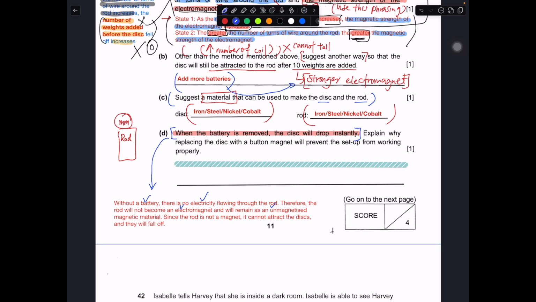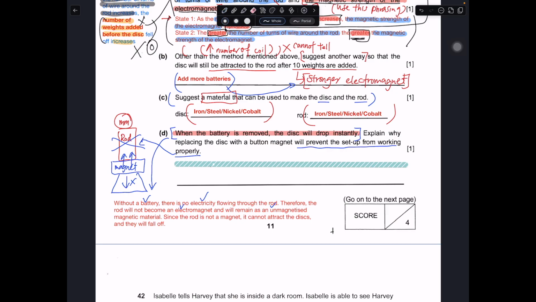So you replace the disc with a magnet. What happens is that it will not drop off anymore. Why? It will remain attracted, but you cannot test out the strength of the electromagnet anymore. That's why it says it will prevent the setup from working properly, because this setup is to test the strength of the electromagnet. If you replace the disc with a magnet, it will just remain attracted. That means no matter how much weight you put on it, you will not be able to test out the strength of the electromagnet.